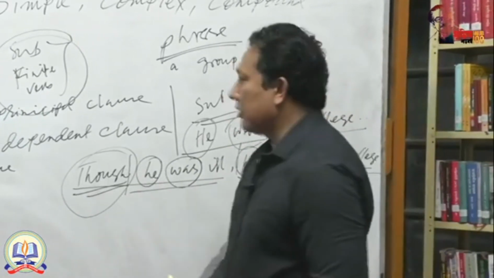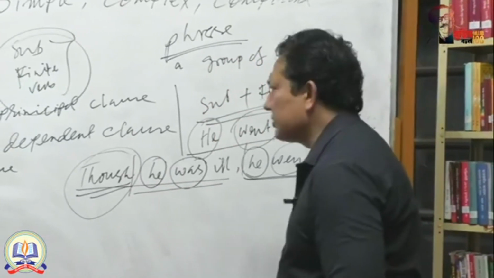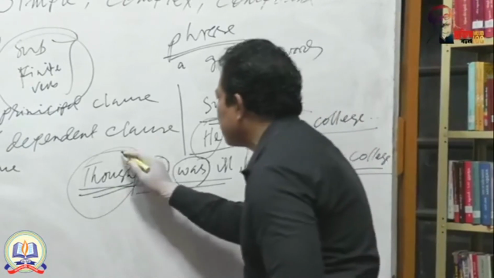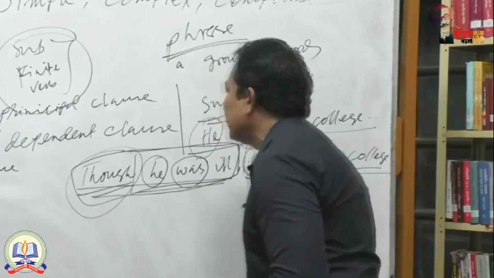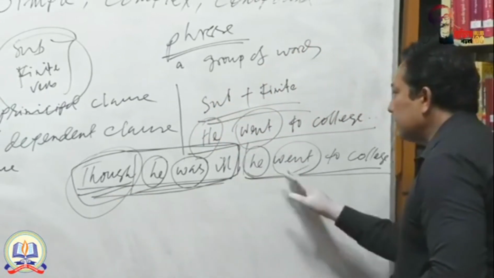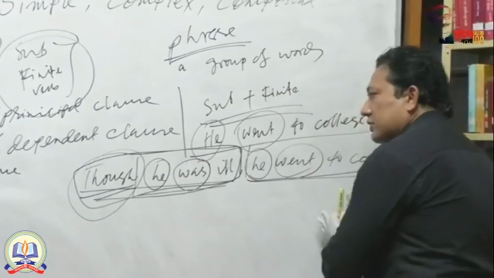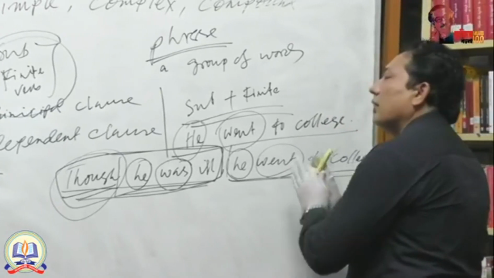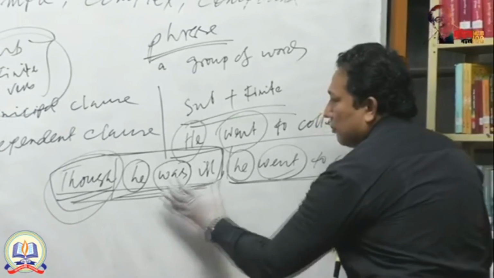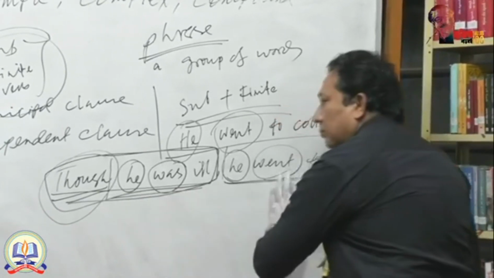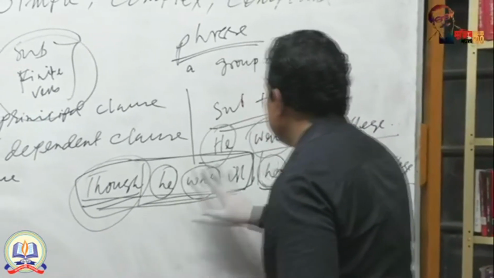So though is a conjunction. And what type of conjunction? Actually, it is a subordinate conjunction. This part indicates the subordinate clause, and this is the main clause. That means the subordinate clause is completely dependent on the main clause. The main clause does not depend on anything. That means you are getting the full criteria of sentences in both these two parts, but one part is completely dependent on the other part. In this way, you can say that this part is dependent, this part is independent.